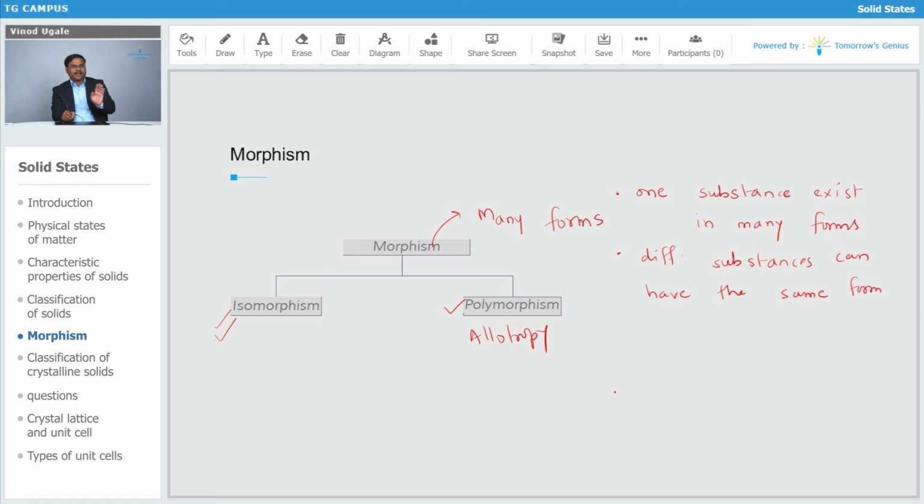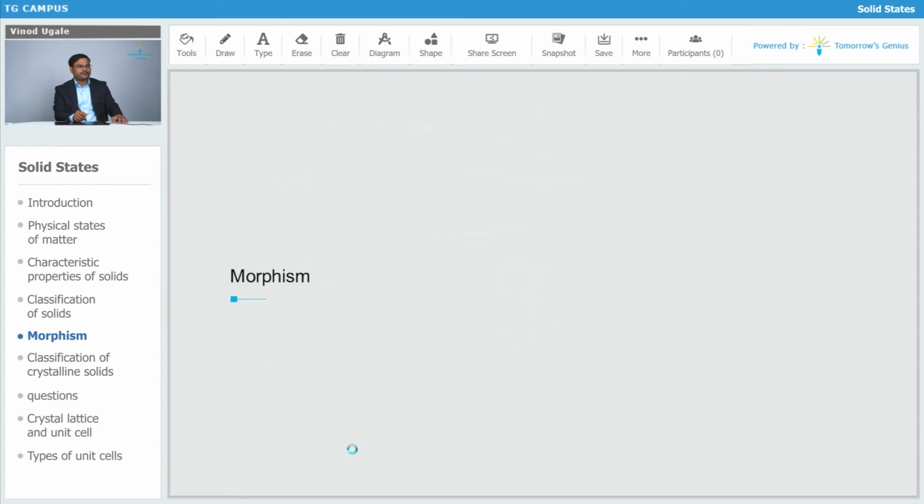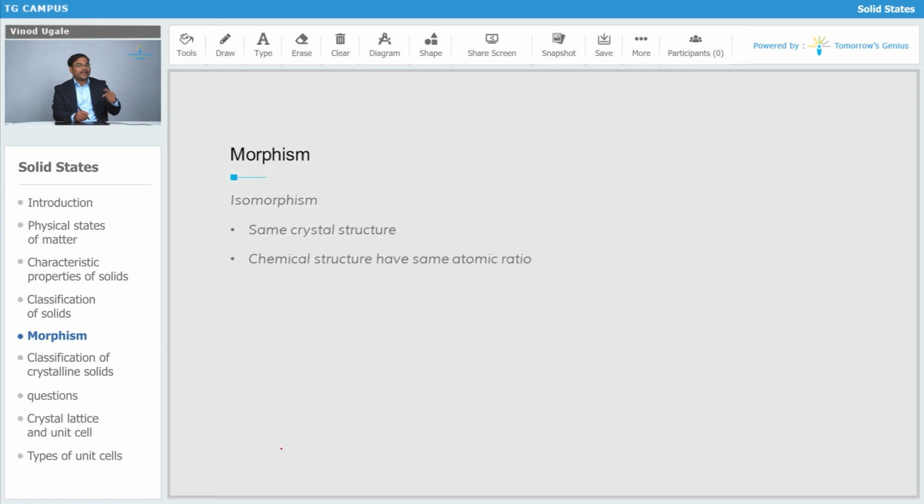So let's understand what is meant by isomorphism and polymorphism. First we will go for isomorphism. I already told you that isomorphism means different substances are going to have the same form. So we will see the examples. Same crystal structure: why are different solids going to have the same structure?